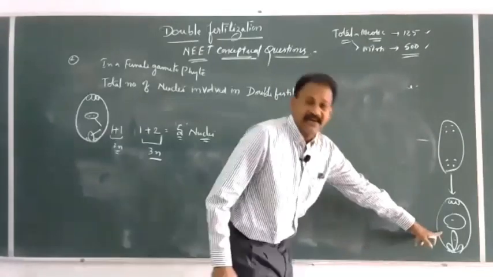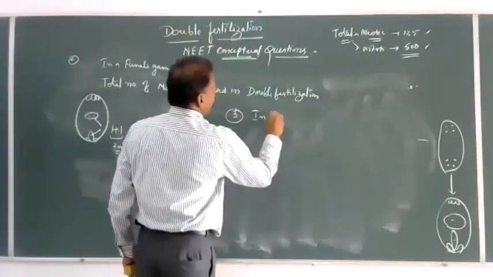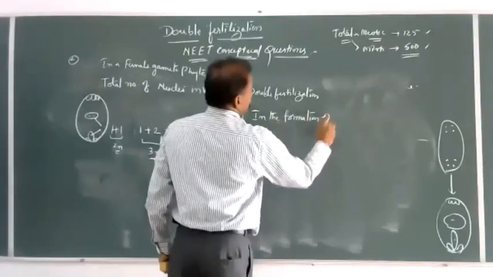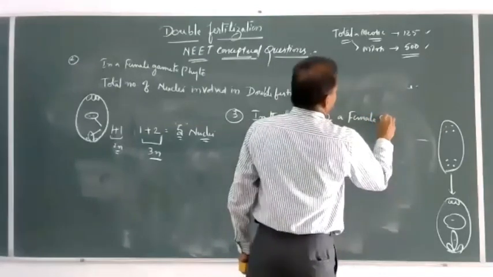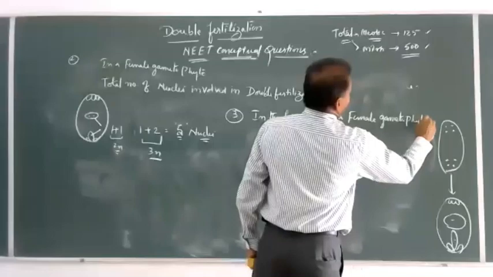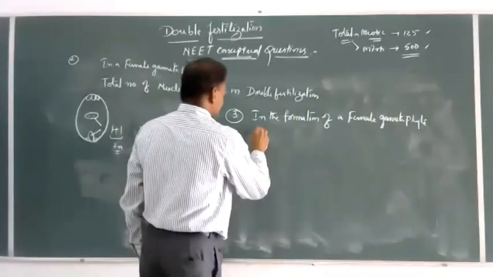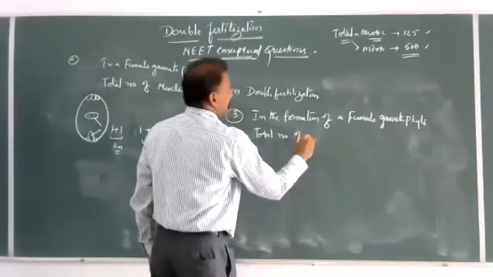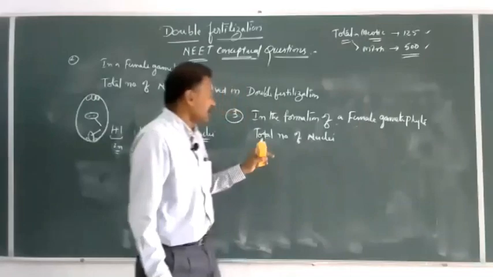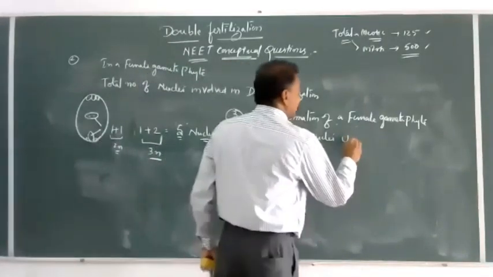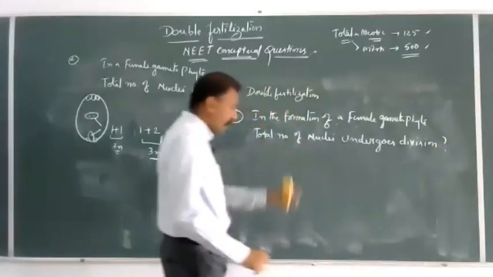For example, in the formation of a female gametophyte or embryo sac, total number of nuclei undergoes division. How many nuclei undergoes division?